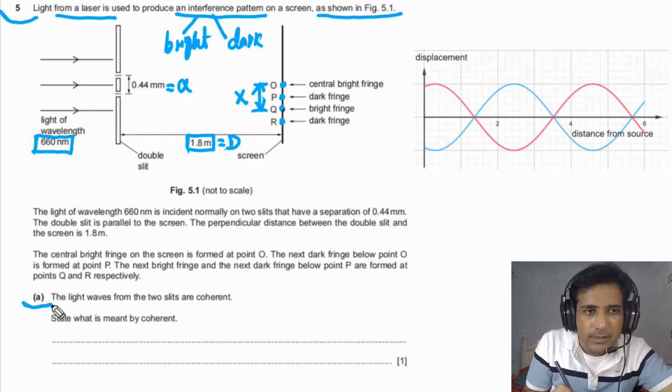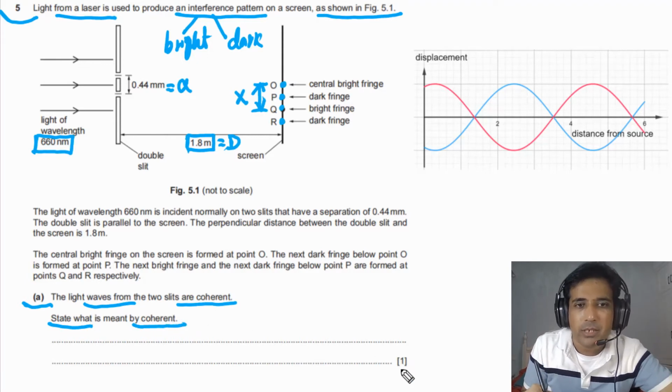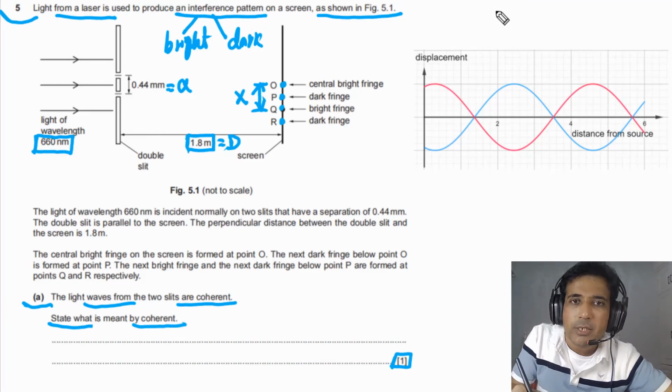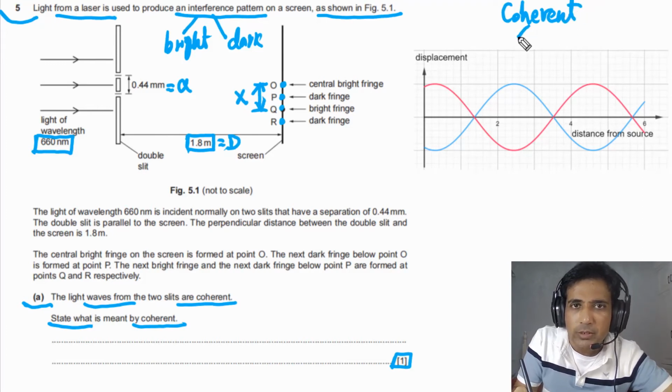For part a, it is given to us that light waves from the 2 slits are coherent. We need to state what is meant by coherent. And this question has only 1 mark. First of all, let's try to understand what it means by coherent. When we say 2 light waves are coherent, it means that those 2 light waves have constant phase difference.